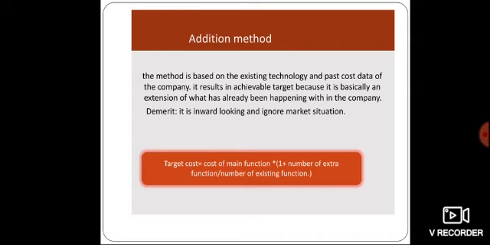And there is a demerit that it is inward looking and doesn't consider the market situation. In subtraction method, it considers the market situation, but in addition method, it is inward looking and ignores the market situation. And target cost is equal to cost of main function into 1 plus number of extra functions divided by number of existing functions. This is the equation for calculating the target cost under the addition method.